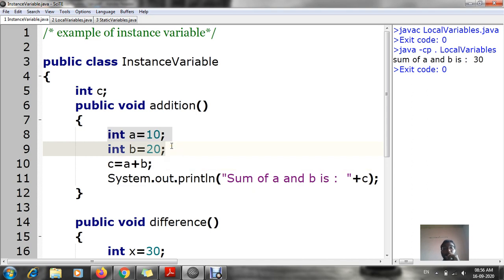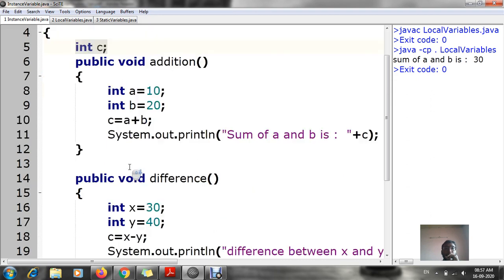But I want to use this C. That means this C should be used in each and every block. So I have declared it outside this block, in a common block. This is the fourth line. You can see this block, curly bracket open, this is your common block. So that's why I'm saying this value of C can be used in each and every block. Why? Because it is declared outside of these particular blocks. That means it is a common block.